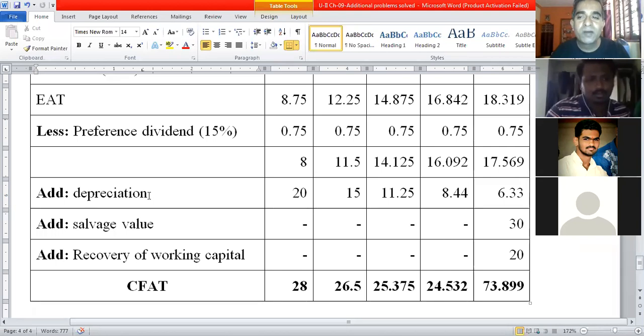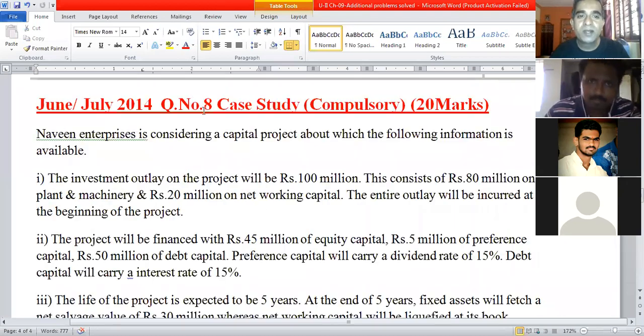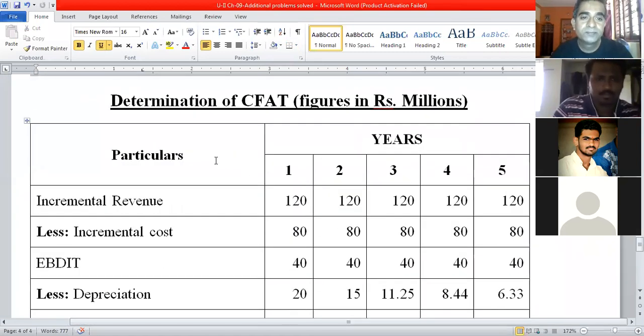Here you need not calculate net present value, and you need not calculate the amount of depreciation also. But there are some small things which you need to know and remember. That's it. This question is there in the VTU exam question paper, and this question is repeated twice or thrice in the VTU question paper itself. Anyway, next question.